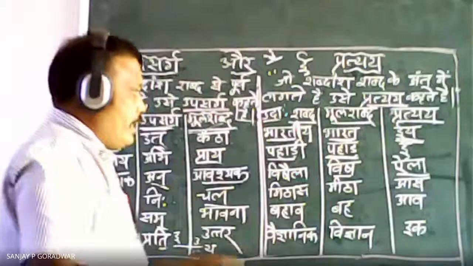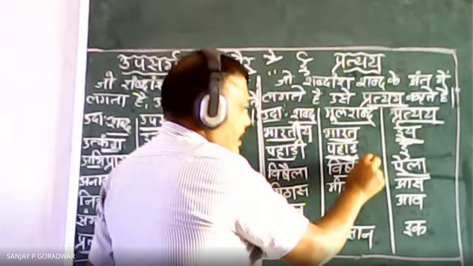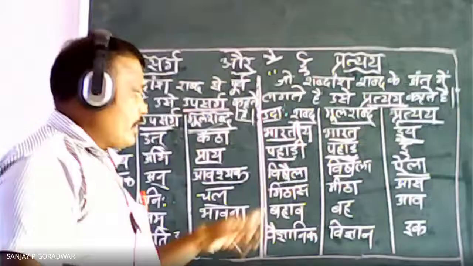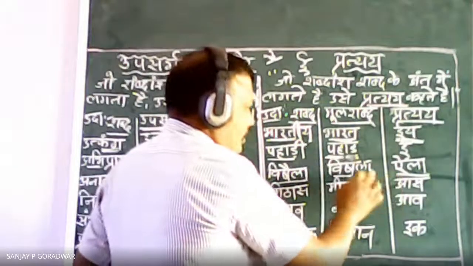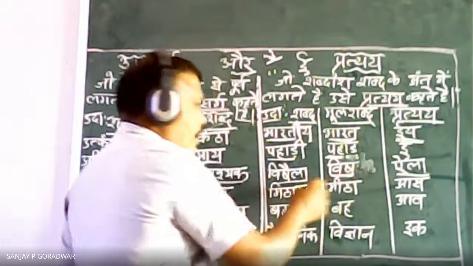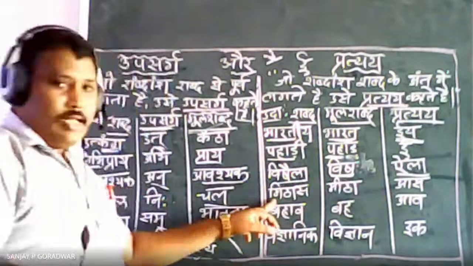So see, Vish plus Aila. These two symbols you can add here, and la you can add there, so you get the word Vishaila. Correct? So Vish plus Aila, Vishaila. Vish is the main word, and Aila is the suffix.